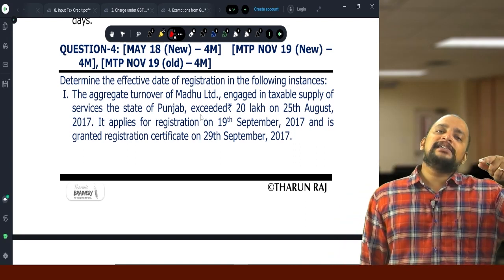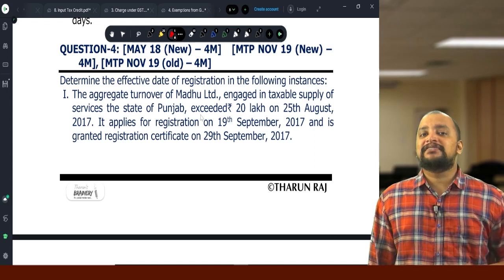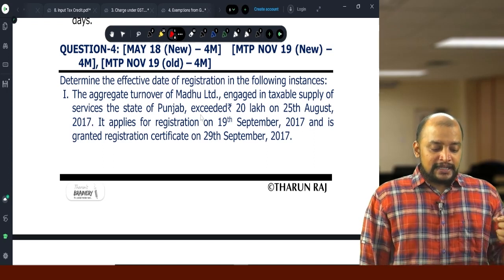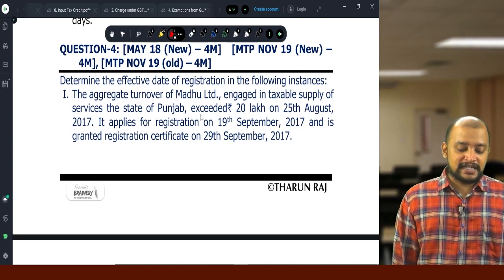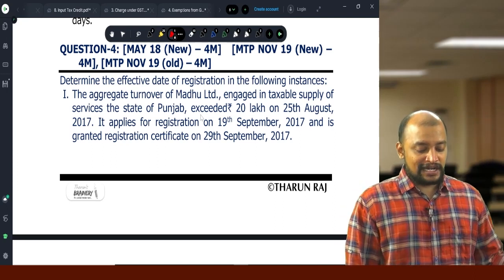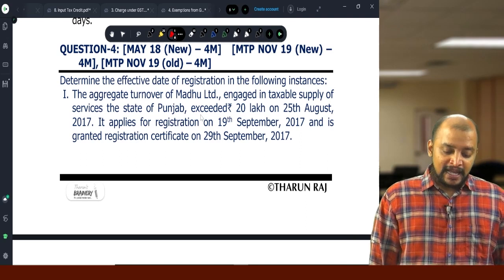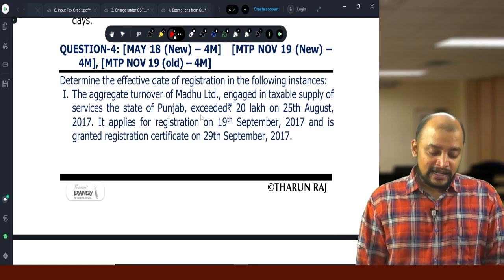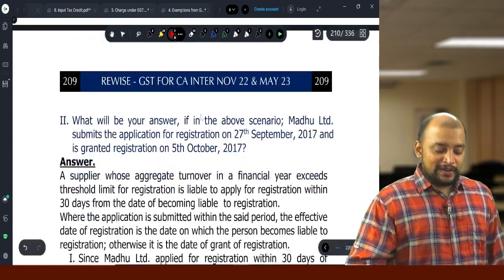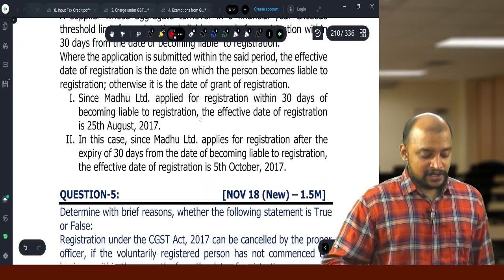That we discussed in invoice and time of supply under revised tax invoice. Here, the aggregate turnover of Madhu Limited engaged in taxable supply of services in the state of Punjab exceeded 20 lakhs on 25th August. It applied for registration on 19th September. It is within 30 days. So 25th August will be taken as the effective date of registration.